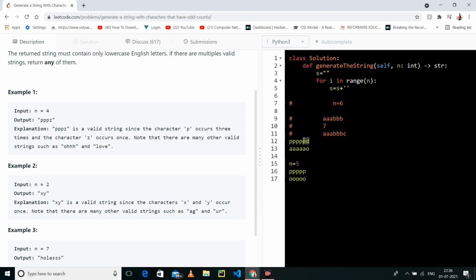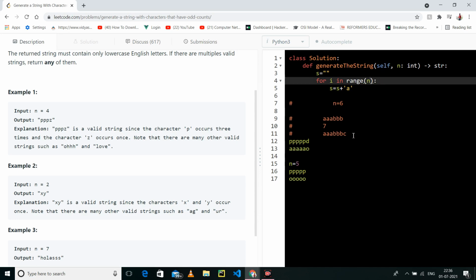But if it is even, first we have to add a character an odd number of times, then we have to add a different character at last. So I will not run the loop to n, I will run it n minus 1 times. Because why? Because if it is 6, and I add a character to it, let's just run the loop.